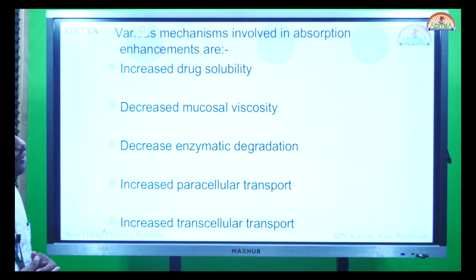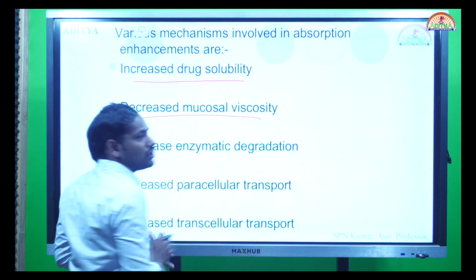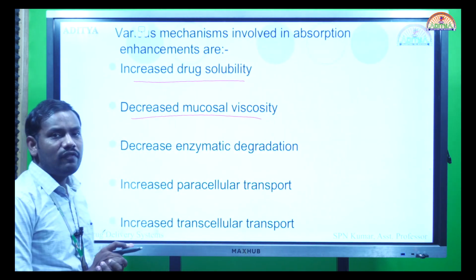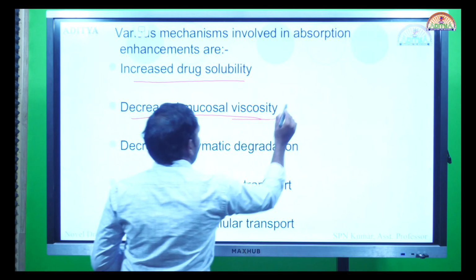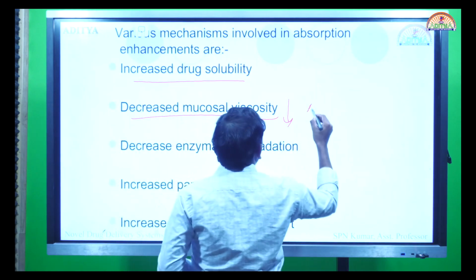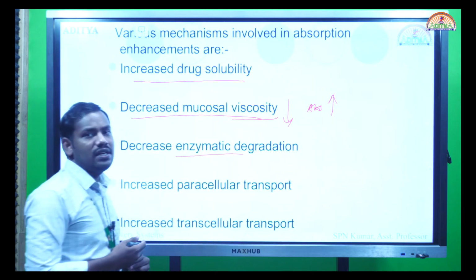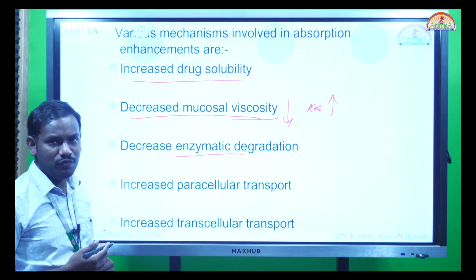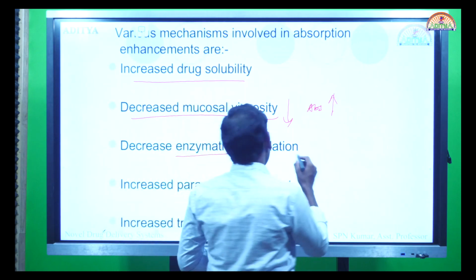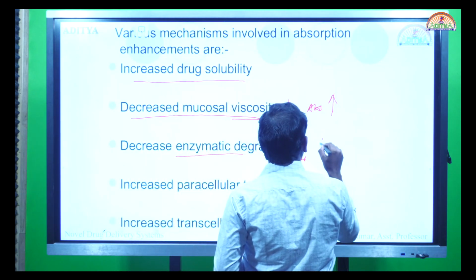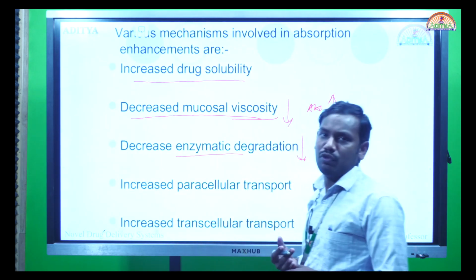The mechanisms by which we can increase the absorption are: they will either promote the solubility or decrease the mucosal viscosity. Once the disulfide bridges in the mucosal membranes and mucosal exudates are decreased, their viscosity will be lowered. Once the viscosity is lowered, absorption will be increased. We can also have decreased enzymatic degradation. There are certain enzymes like CYP450 present in the nasal mucosa. If they are present, the absorption is going to decrease. So if I reduce these enzymes, obviously the absorption is going to increase. We can alter the enzyme kinetics and promote the drug absorption.